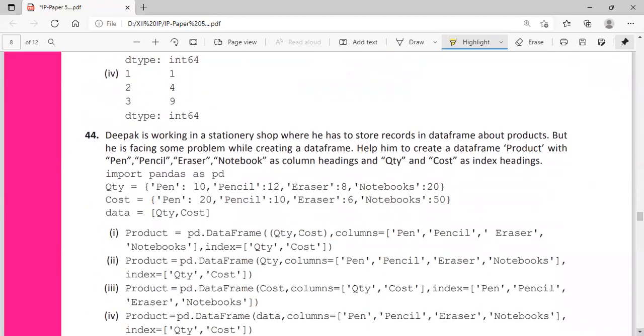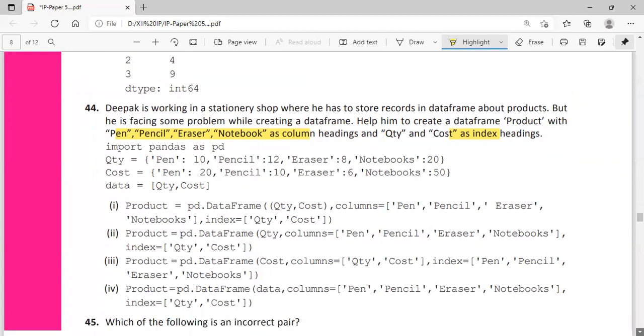Deepak is working in a stationery shop where he has to store records in a data frame about products, but he is facing some problem while creating a data frame. Help him to create a data frame product with pen, pencil, eraser, notebook as column headings, and quantity and cost as index heading. Okay. Import pandas as pd. Quantity is given, cost is given. Which one is the correct one?